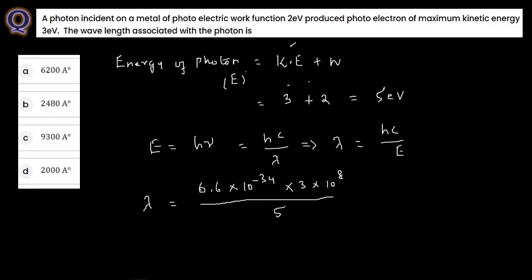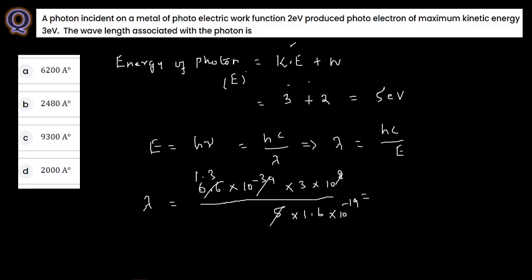Now in this case, 5 electron volt. See here, electron volt is already mentioned here. In this case, you just substitute the value. Now you just cancel this one. Here approximately 1.3 is there. Now you just cancel this one. From here, what you are going to have is C, and you have to mention that this is in electron volt, so convert this into joule so that you can get the answer. So 10 to the power minus 19 here.